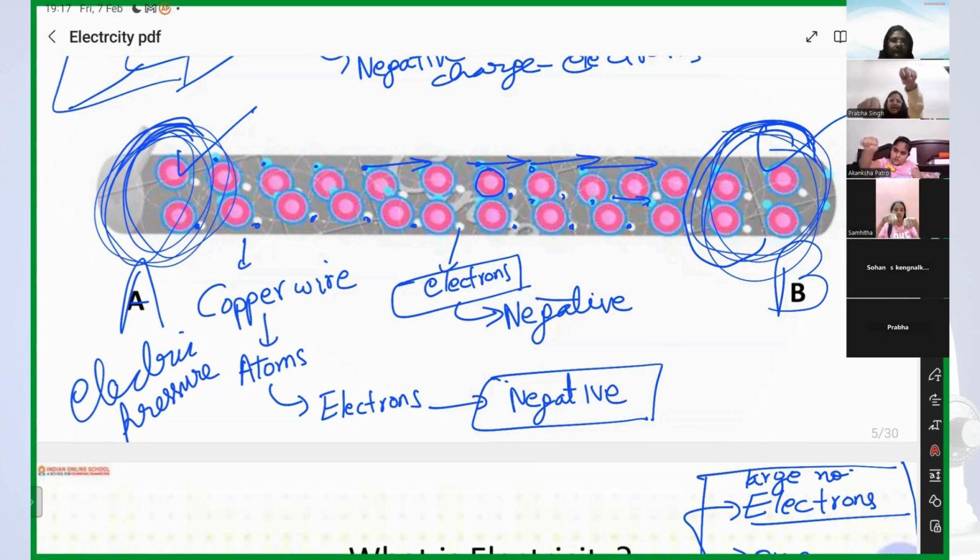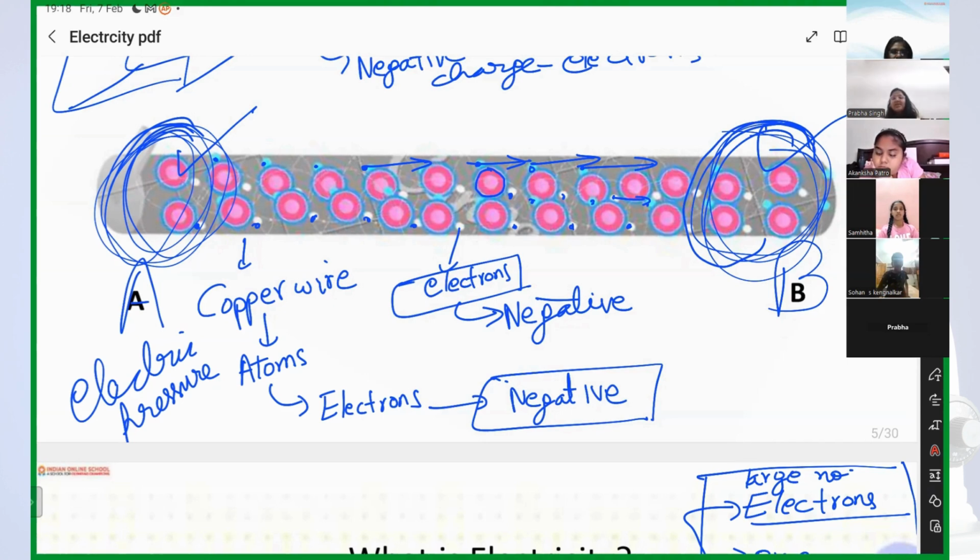Okay, now A has more electric pressure, B has less electric pressure. Then will electrons flow from A to B or B to A? A to B. Why? Because A has higher electric pressure. So electrons will flow from A to B. Very good. Right? And that is what we call current.